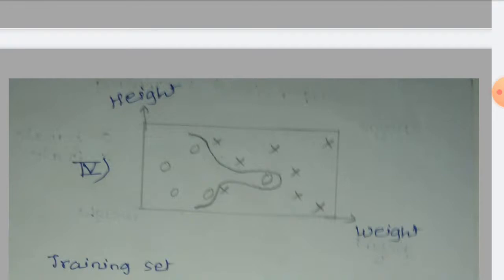Here, what is the error? There is no error because almost all points are classified correctly. To get 1 point inside, we have to define the function for this curve, but this is so complex. To create the function, more parameters are required. In the previous case, we required 3 parameters, but now we require more parameters.